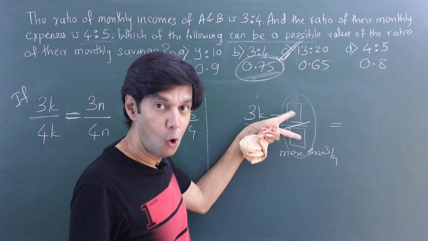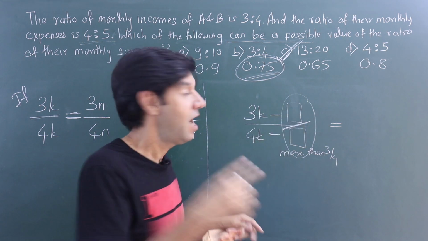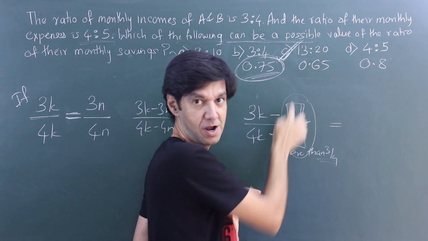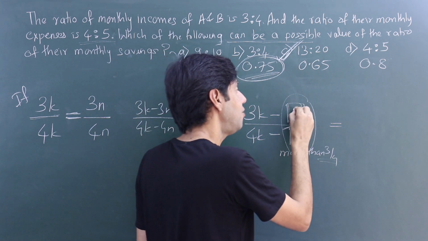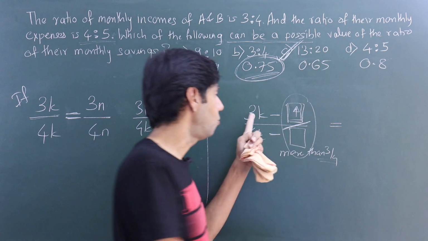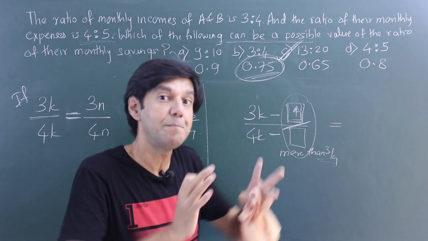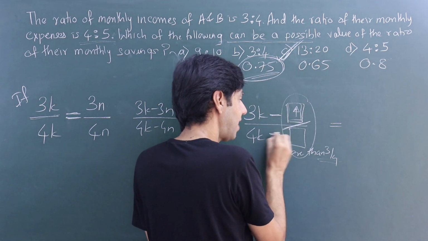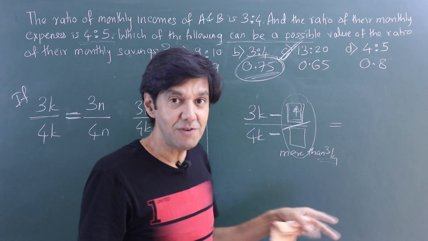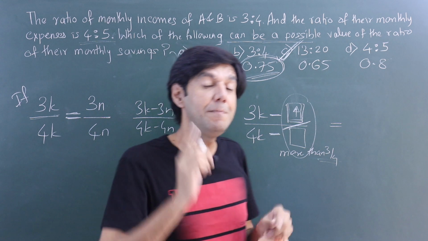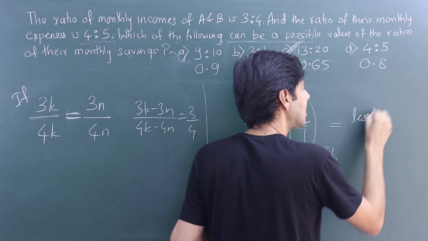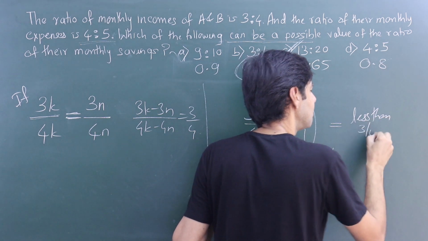If this is more than 3/4, so think compared to a reference 3/4, this is more. One easy way to think is the numerator is more. So you're taking away from the numerator a larger chunk. So the taking away, why? Because you're subtracting. Is it okay? So whatever is going to be left will be less than the reference. So the answer is going to be less than 3/4.